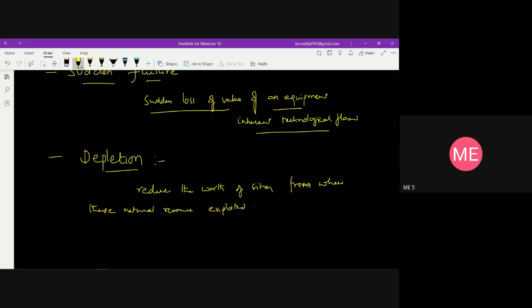As time increases, these cannot be replenished, and that is why they are called non-renewable resources.